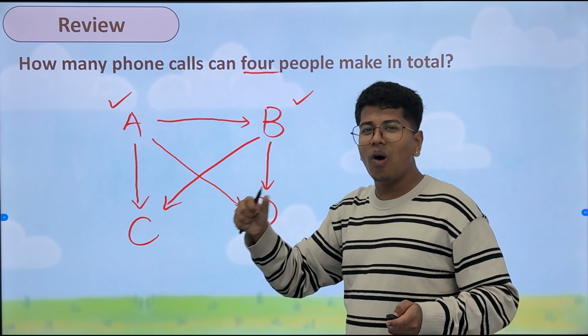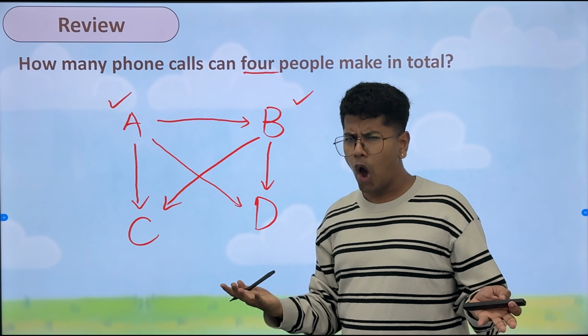C and B is already done. Is that all? Oh, C can make a phone call to D also. And now C is done. So, we have finished 1, 2, 3 tick marks.